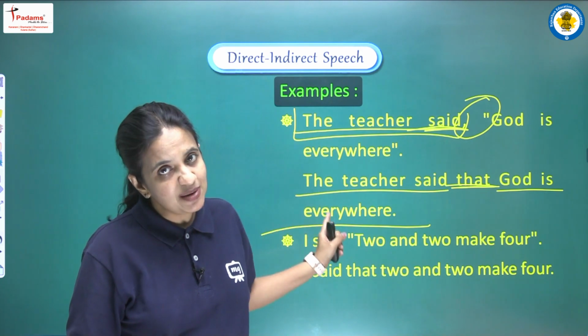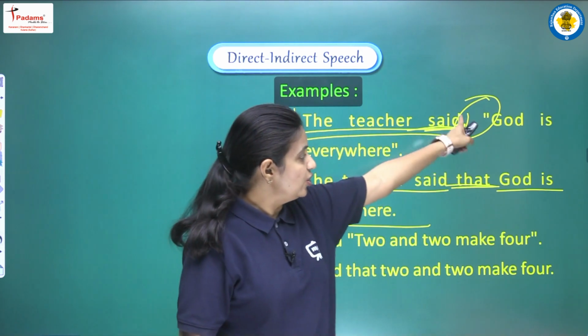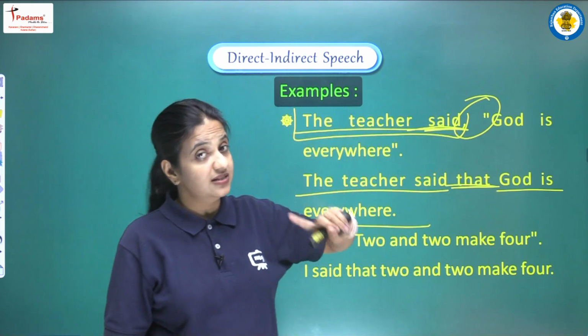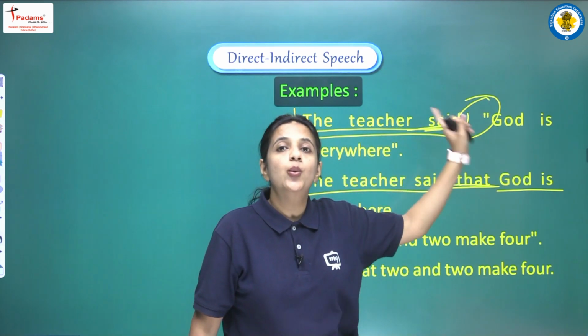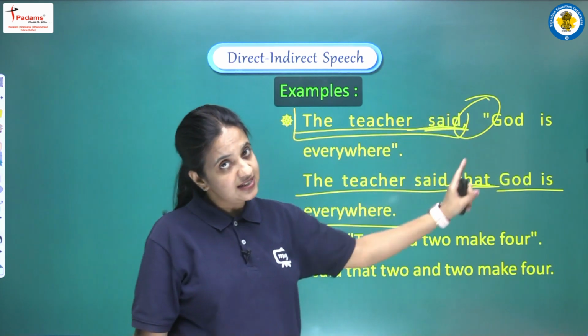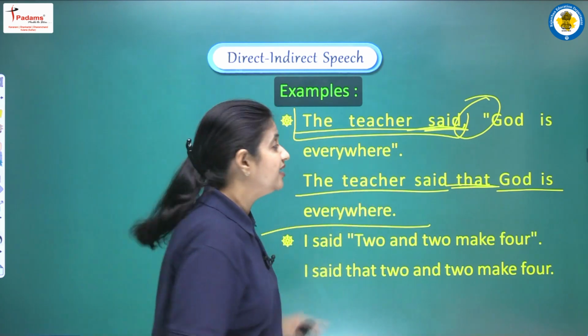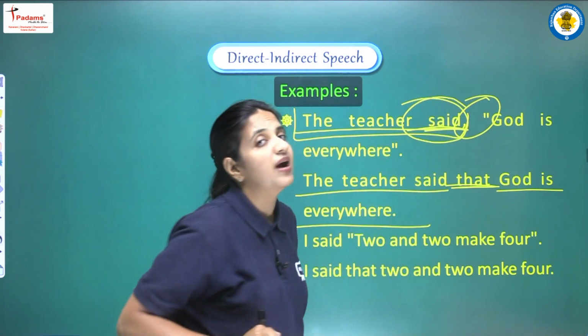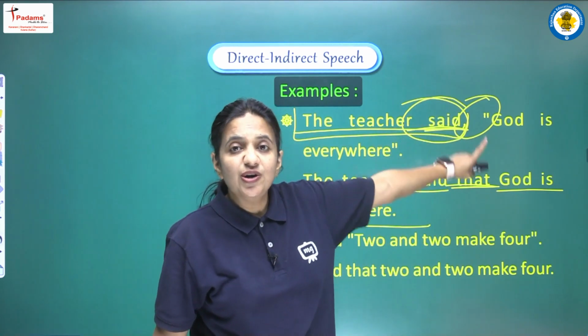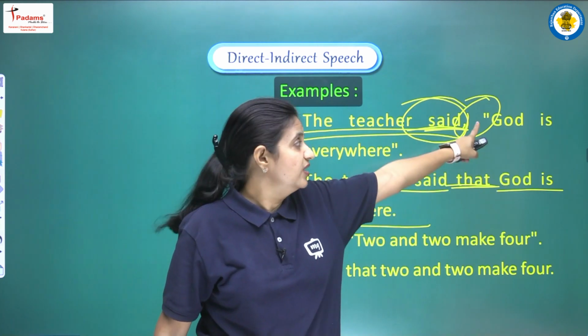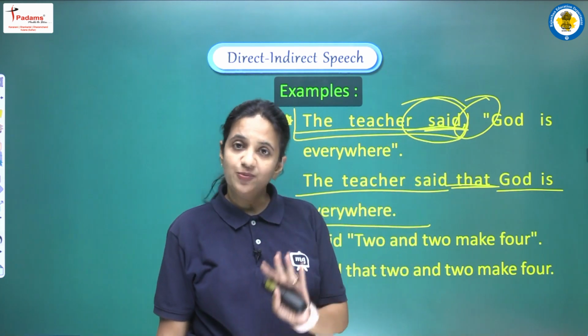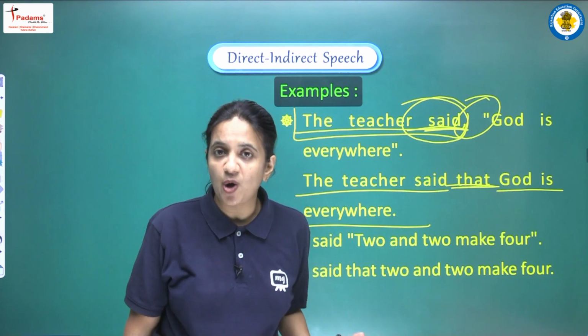Right, so again I am repeating this thing, that why we are not doing the changes in the tense. The reason is that here we are having one universal truth, and this is the reason, despite the fact that here we are having past tense, still we are not doing the changes in the tense of the reported speech. I hope it is clear, you all are able to get the point.